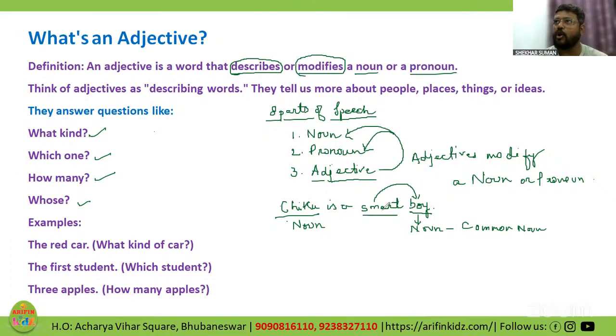Tall boy, short boy, fat boy, handsome boy, ugly boy. He could have been any kind of boy. But since I have written smart over there, we are getting a clear idea that Chiku is none other than the smart boy over here.